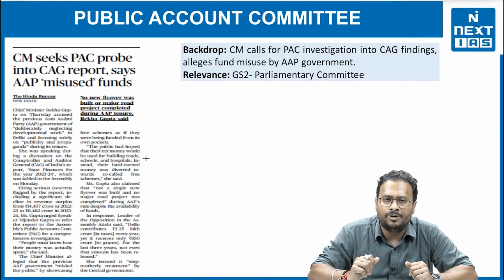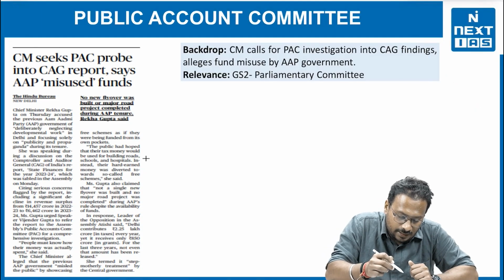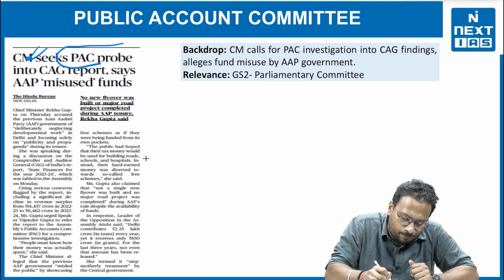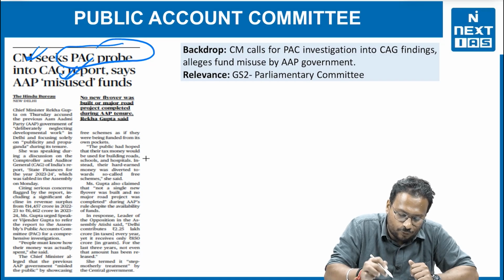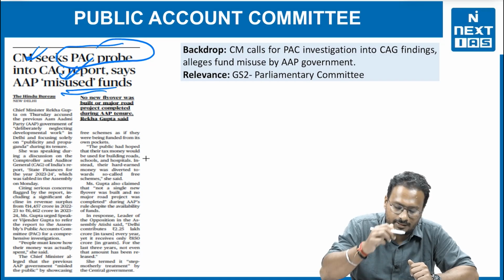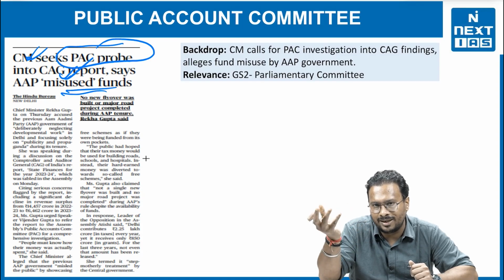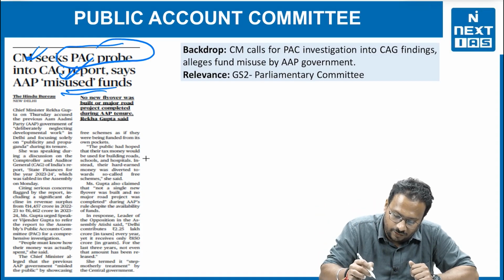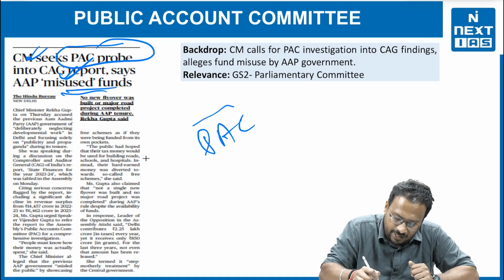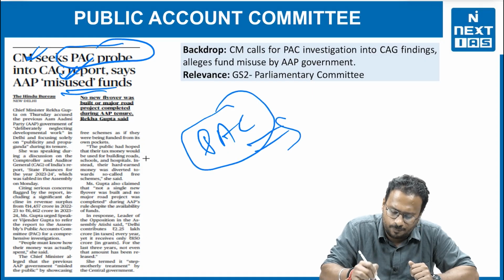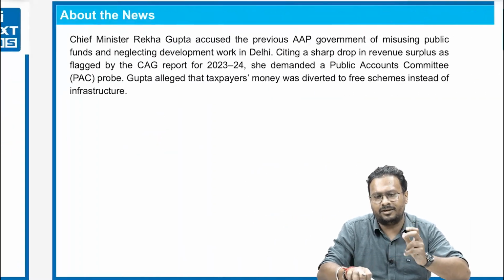Now, the Public Accounts Committee. Why this topic? Because the Chief Minister of Delhi seeks a PAC probe into the CAG report, saying that one of the political parties misused funds for its political gains. So two things: first is the PAC, the Public Accounts Committee. This is again a very specific need, what exactly it is.